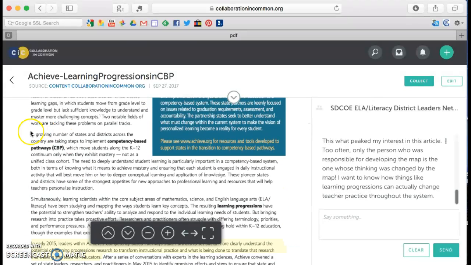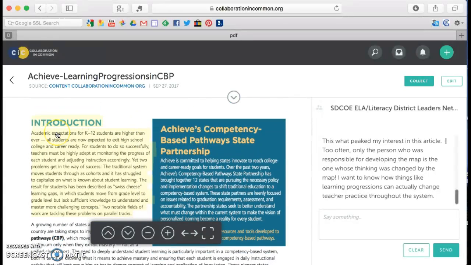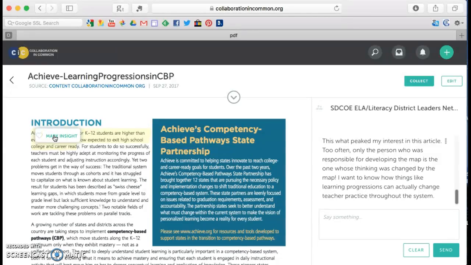So let's see if I can get this to work. Let's just say that I'm highlighting this paragraph here in the introduction. When I click on it, sometimes it's a little tricky. When I click on it or hover over it, it should let me mark it as an insight. So when I do that, it's marked as an insight.